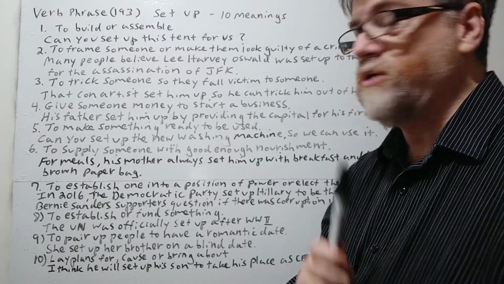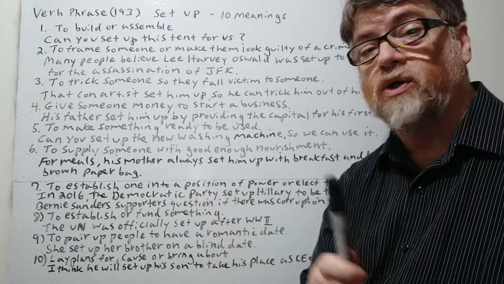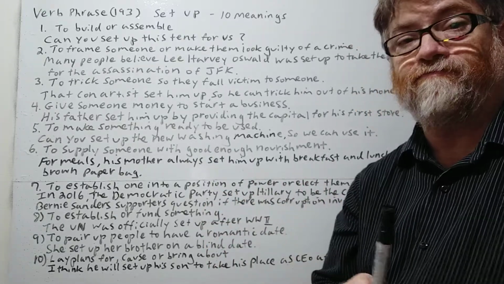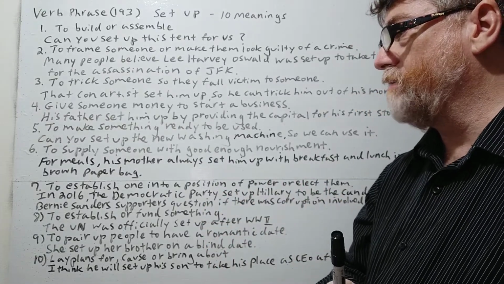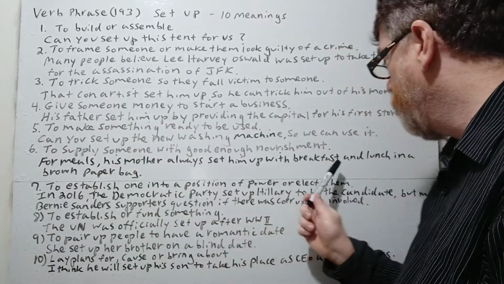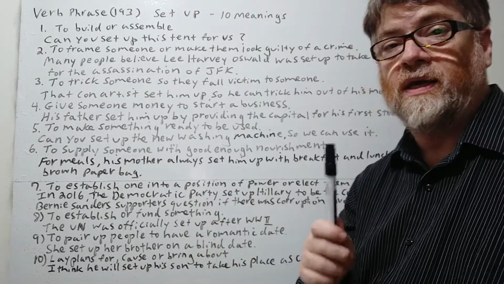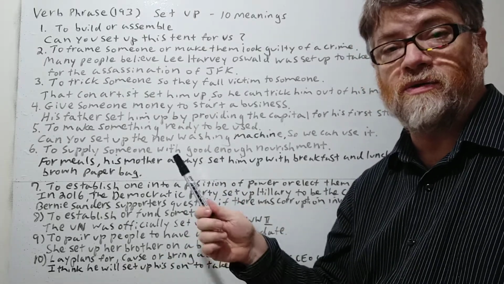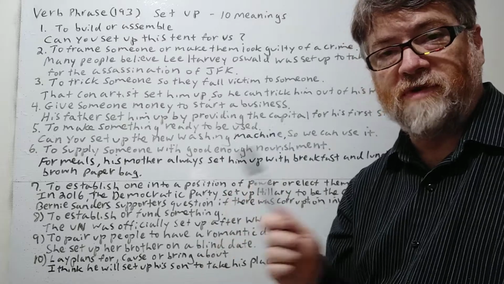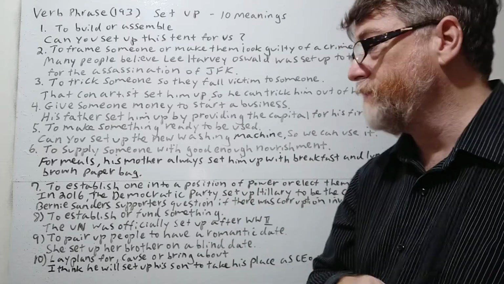All right, number 6 here. To supply someone with good enough nourishment. Okay. And here's the example. For meals, his mother always set him up with breakfast and lunch in a brown paper bag. So maybe he brown bagged his lunch. He brought it to work with him every day. Maybe he brought both. Maybe he brought 2 bags, one for breakfast, one for lunch.